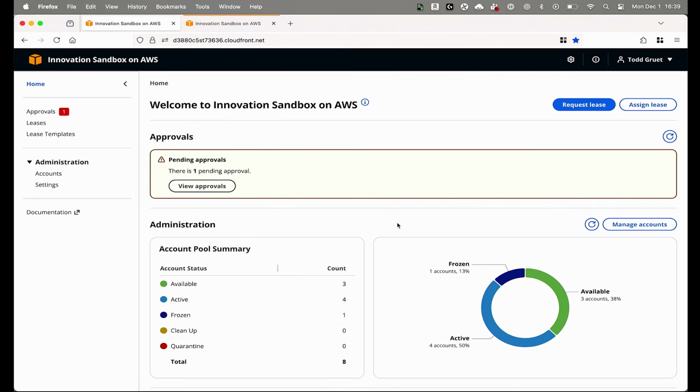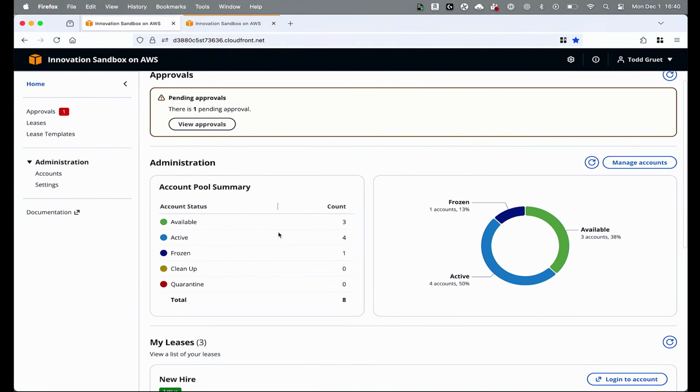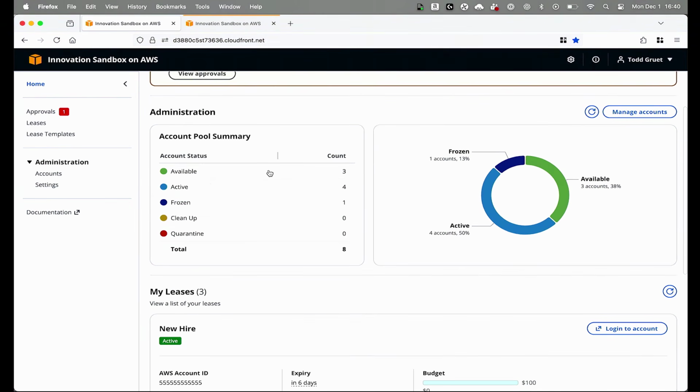We have full access. Okay, so this is the user interface of the solution. I authenticated through IAM Identity Center as the administrator. You can see over here, we have the administration tab. As the admin, I'm able to see all of these sections. As a manager, I'm able to see everything except for the administration tab, and the user is only able to see home.